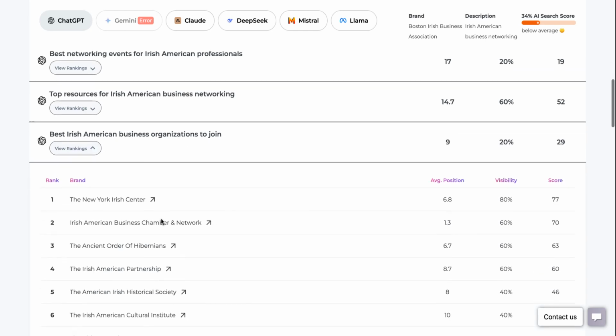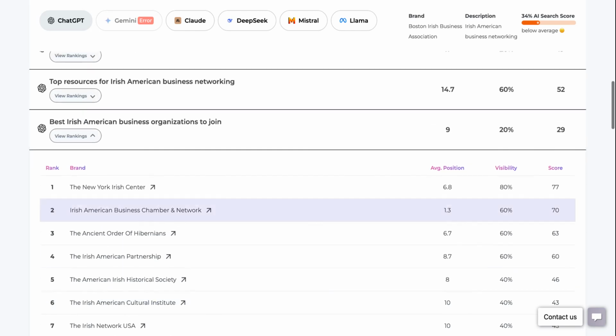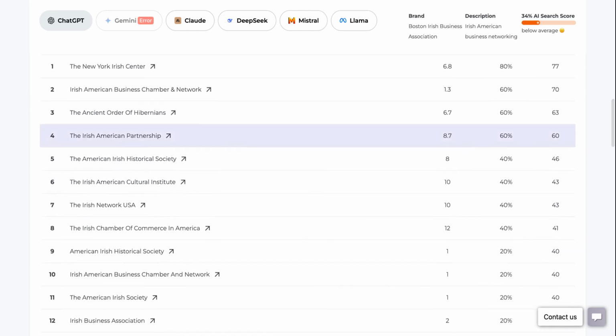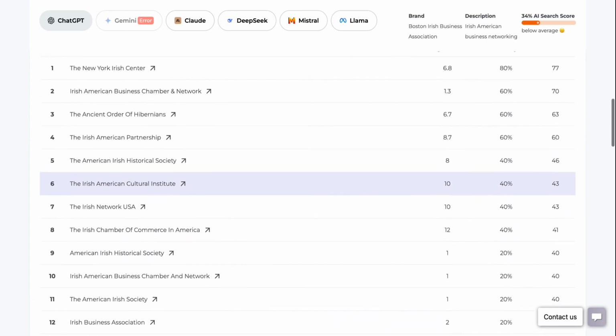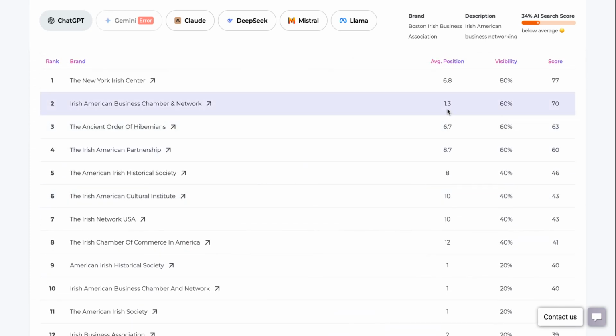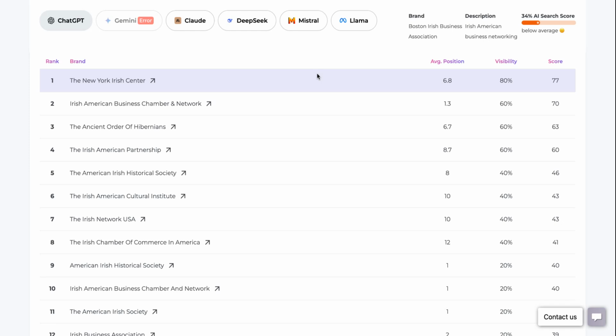And so here I'm already ranking average position 9. Now keep in mind, this is across 30, 40, 50 times from different types of places, different IP addresses, averaging this ranking. So yes, we rank here, but there are others that we need to look at, right? And so we can see who is outranking us and by how much, and we can see this Irish American Business Chamber and Network, they've really got a good thing going. Maybe we should look at the prompts that they front up on DeepSeek and all these other guys.